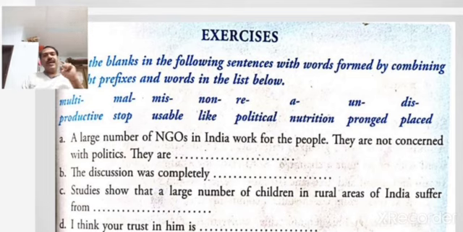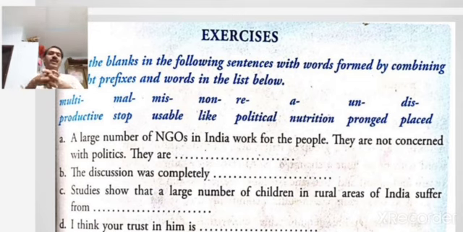What is the first one? A large number of NGOs in India work for the people. They are not concerned with politics. They are blank NGOs. They do not profess allegiance to any political party. They do not have a political opinion of their own. They work in a neutral environment. So they are neutral as far as politics is concerned.